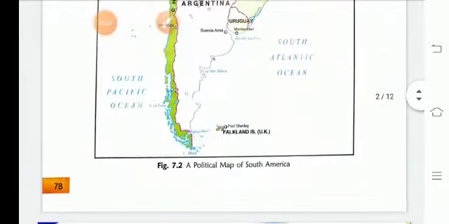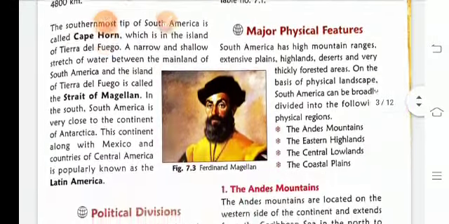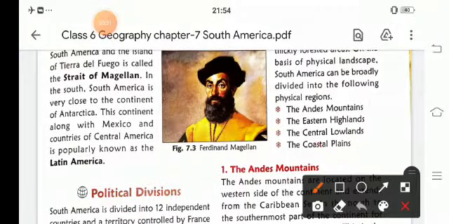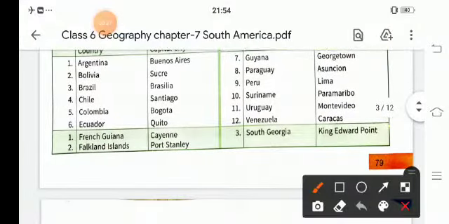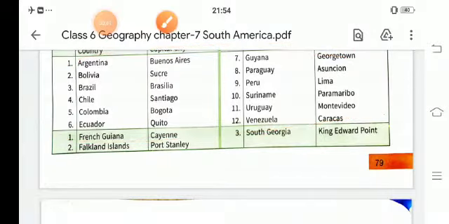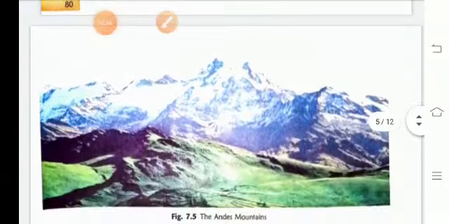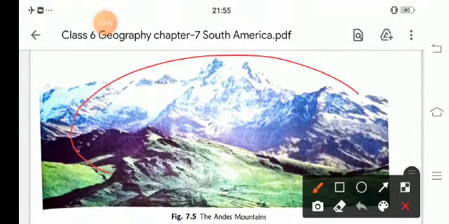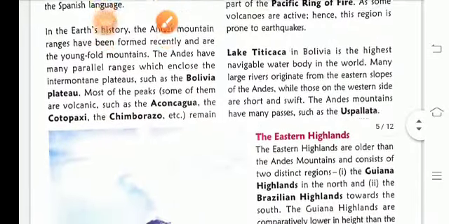Then we read about the major physical features, the Andes Mountain, the second largest mountain range in the world, its 12 major countries along with their capitals, and Lake Titicaca.